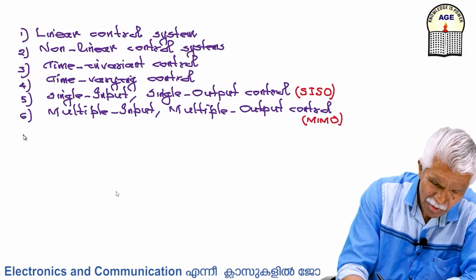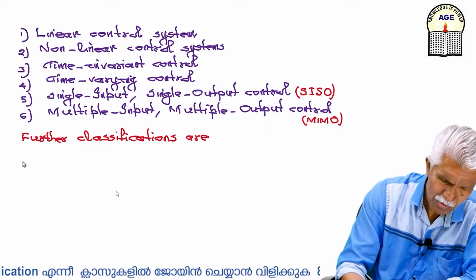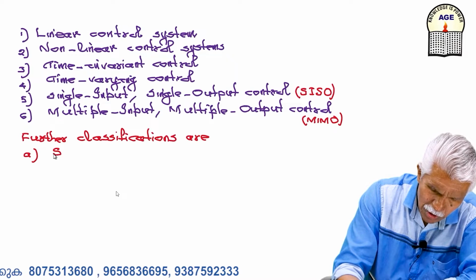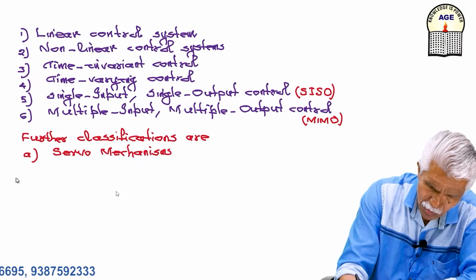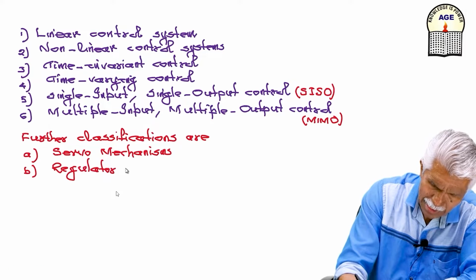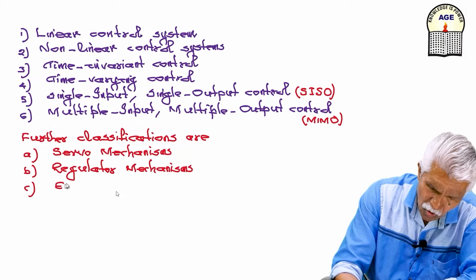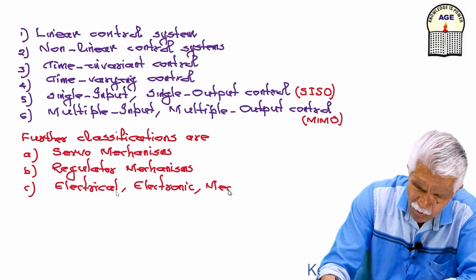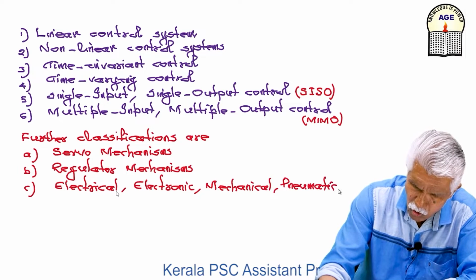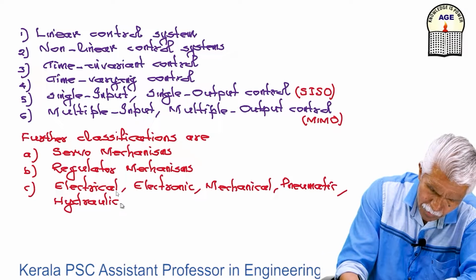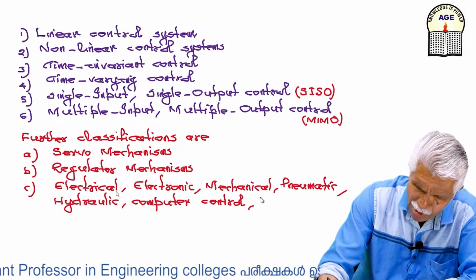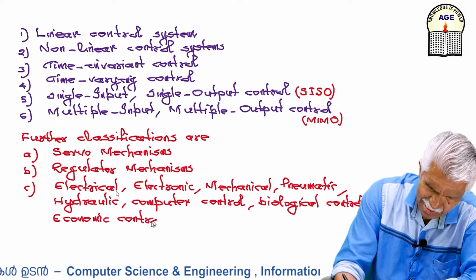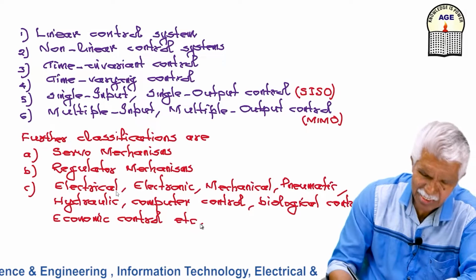Then further classifications are: servo mechanisms, regulator mechanisms, electrical control, electronic control, mechanical control, pneumatic control, hydraulic control, computer control, biological control, economic control, etc. These are the different fields where we can apply control theory.